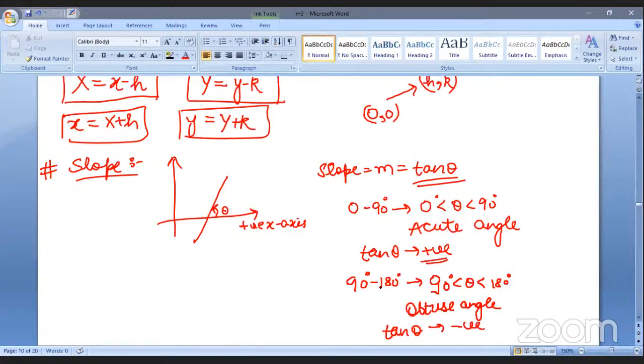So these two things are very important, because if by chance you make a mistake with the signs, it may ruin your answer. So you must know that whenever the angle is acute, tan theta will be positive. Whenever the angle is obtuse, tan theta will be negative.